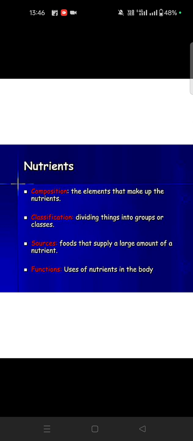Composition is what makes up the nutrients. Classification is the dividing into groups. Source means where the nutrients are largely stored. Function means what the nutrient does in the body. Then proteins, fats, lipids, carbohydrates, minerals, elements, then vitamins, water.